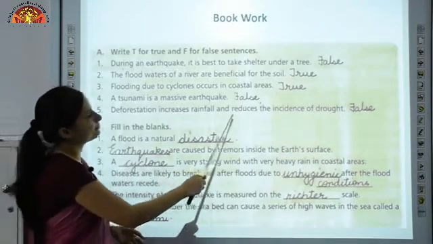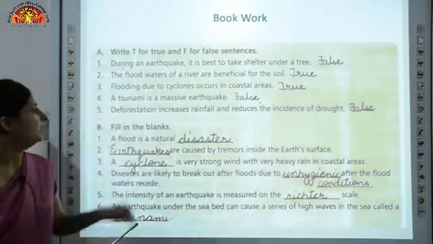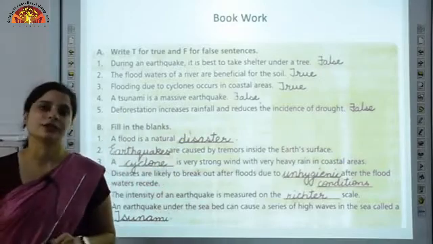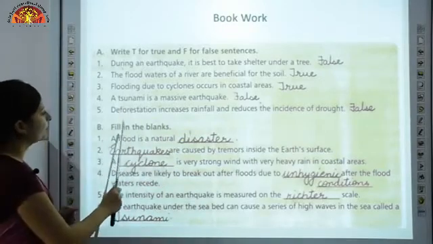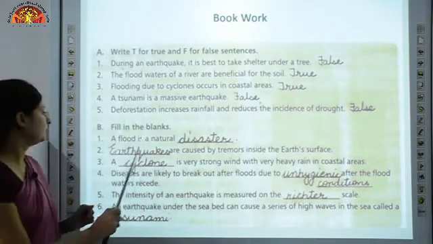Deforestation increases rainfall and reduces the incidence of drought. The statement is false. Deforestation will not increase rainfall, afforestation will increase rainfall. Now question number B, fill in the blanks. A flood is a natural disaster.